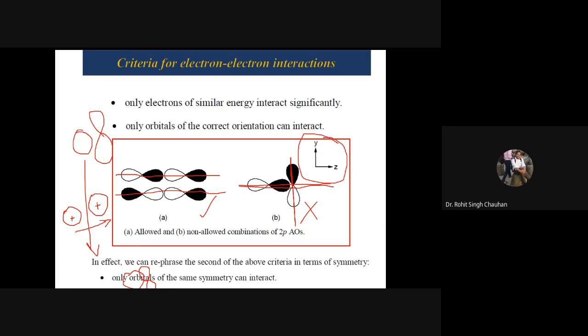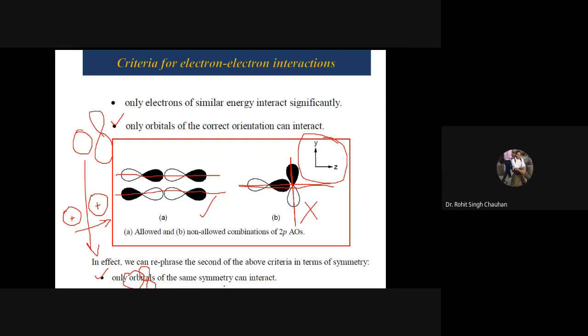Here I have written, we can rephrase the second of above criteria in terms of symmetry, and we can mention that only the orbitals of same symmetry can interact. See, this point and this point are same. Just to make you understand, I have written this.